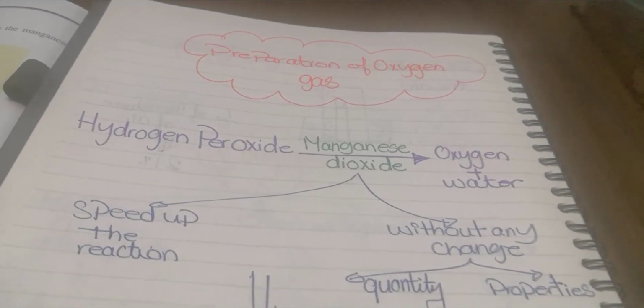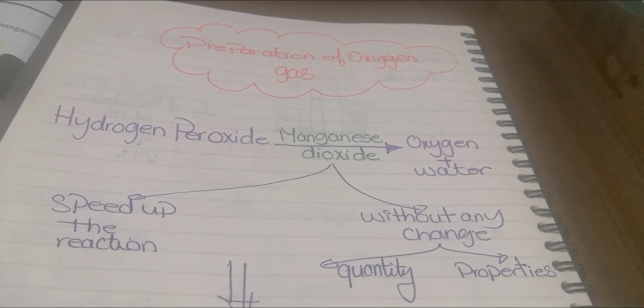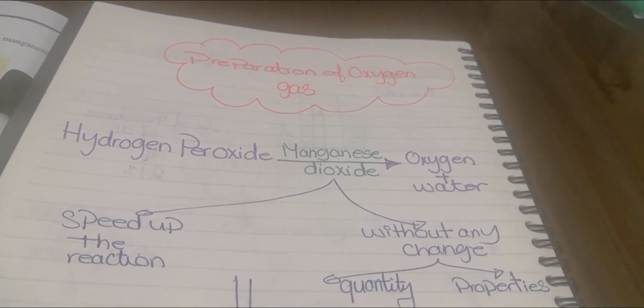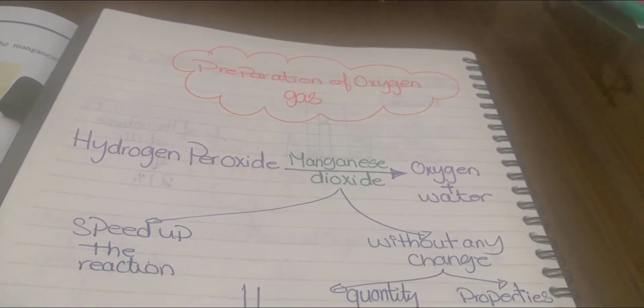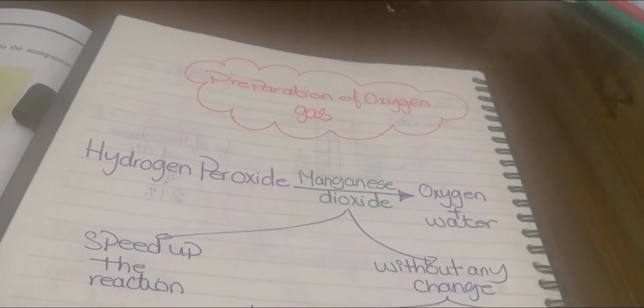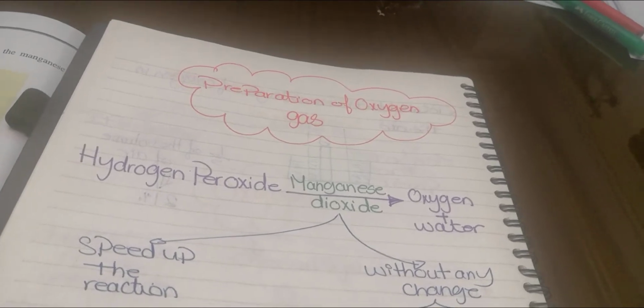Now let's see how we can prepare oxygen gas in the lab by using chemicals. Why do we need to prepare oxygen gas in the lab? We have it already naturally in the air, created by Allah. Why do we need to prepare it? We need to prepare it in order to use it for many purposes in our daily life.